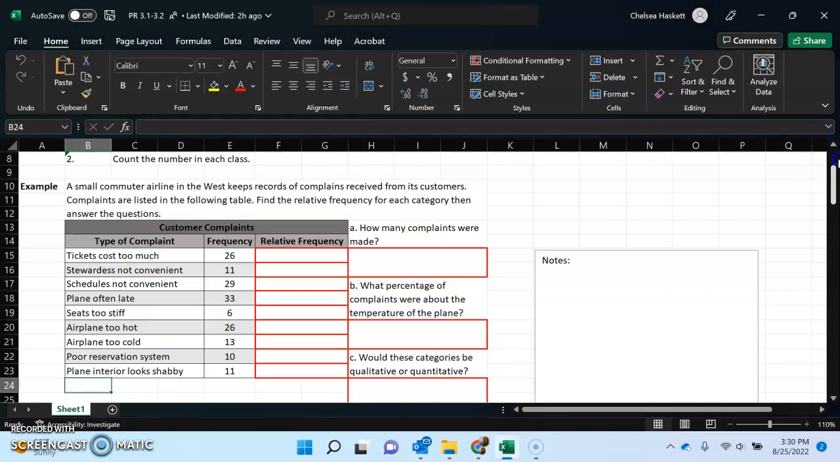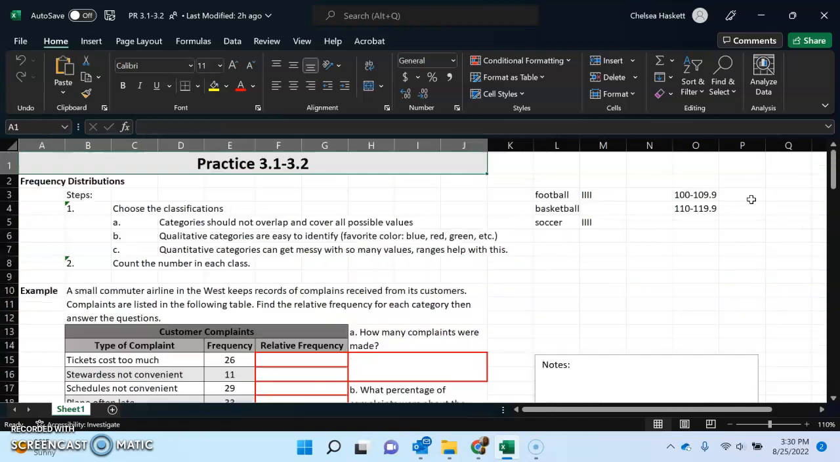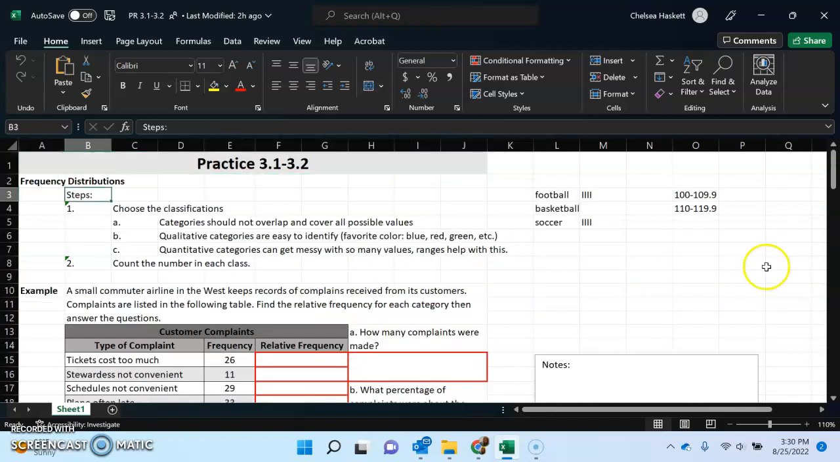All right, so today we're going to talk about 3.1, 3.2. It is focused on frequency distribution. So choose the classification. These are the steps that you're going to go through. A, categories should not overlap and cover all possible values. So choose the classification. A frequency distribution you have seen before.